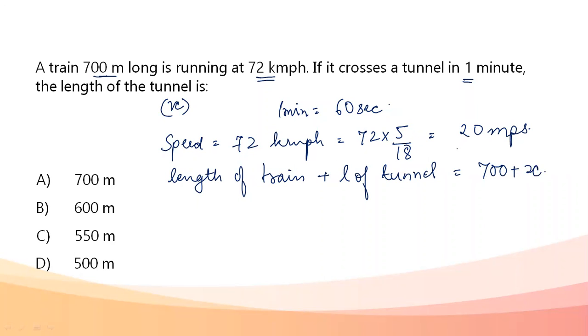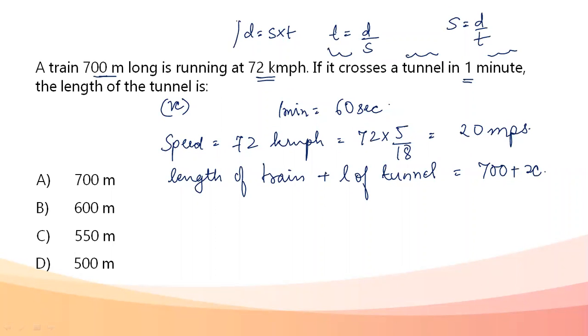Okay, now I have time, I have distance, I have speed, all three quantities. I know speed equals distance upon time. I know time equals distance upon speed. I know distance equals speed into time. All these three quantities are interconvertible. I can always write speed in terms of distance, distance in terms of speed, and any one in terms of the other two quantities. All this is very easily interconvertible.